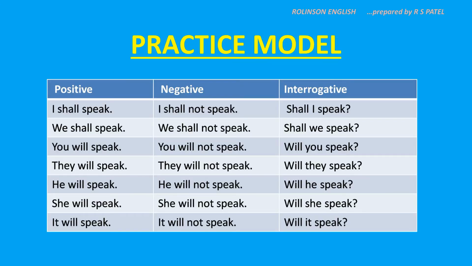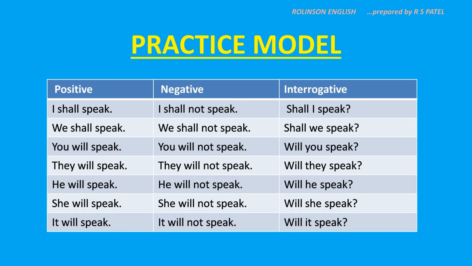Here is the practice. What is the verb here? Speak. So in positive, as per rule, I shall speak, we shall speak, you will speak, they will speak, he will speak, she will speak and it will speak. See, the helping verb is there in positive also. So we need not add anything in negative, only not after the helping verb, shall or will. So see the negative, it's very easy. I shall not speak, we shall not speak, you will not speak, they will not speak, he will not speak, she will not speak, it will not speak.